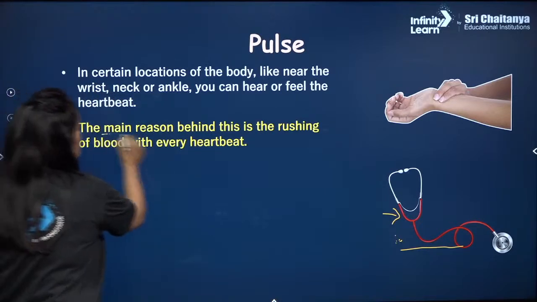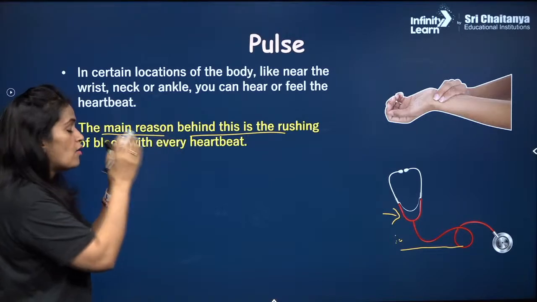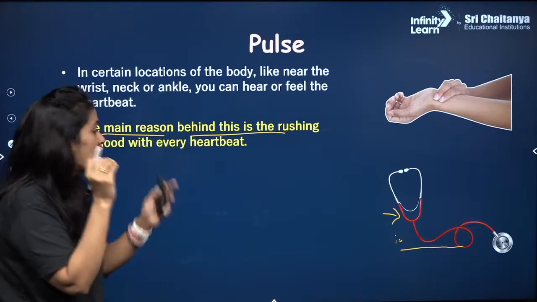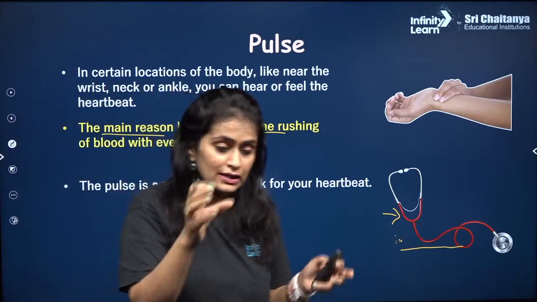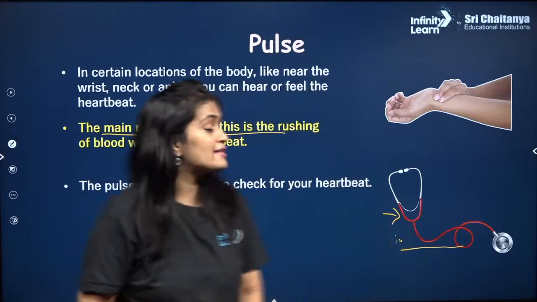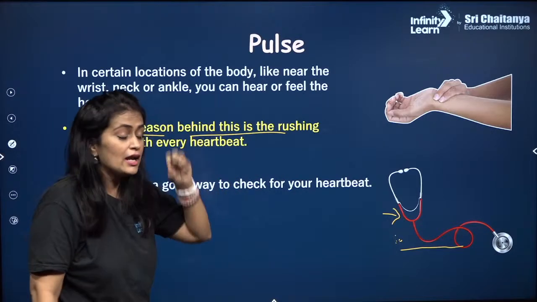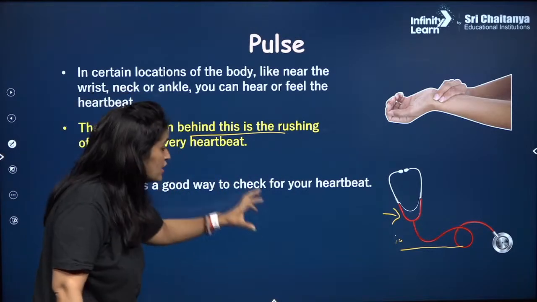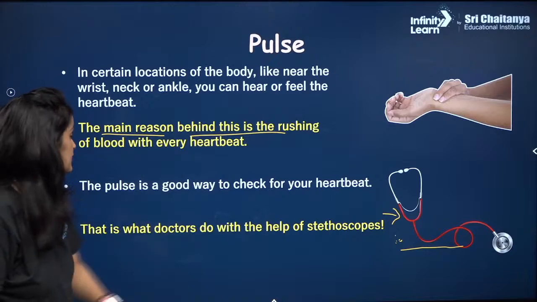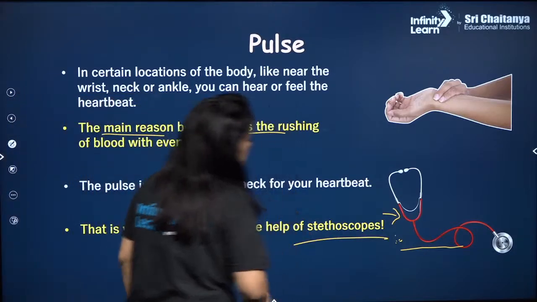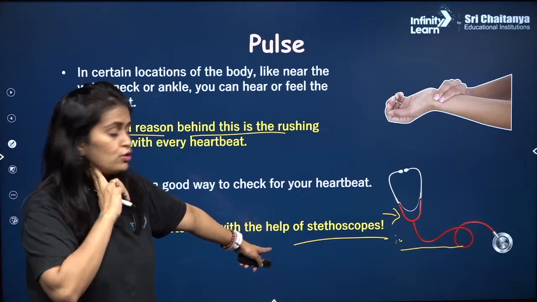So now the main reason behind this is, you know, the gushing of blood at every heartbeat. Every heartbeat में जो blood gush होता है हमारी arteries में. So heartbeat is in the case of heart, whereas the pulse rate is the pressure exerted by every heartbeat on your arteries. That is your pulse rate, that is your vessels. And ये हम detect करते हैं stethoscope से या फिर हमारी उंगलियों से भी, ठीक है?